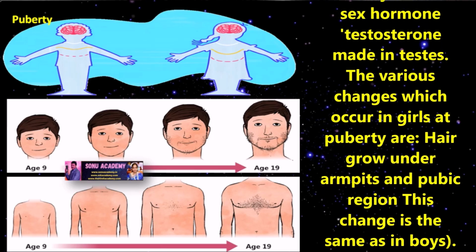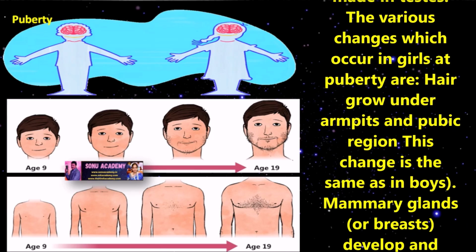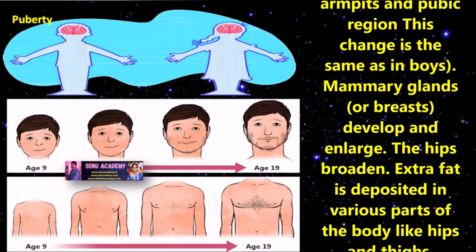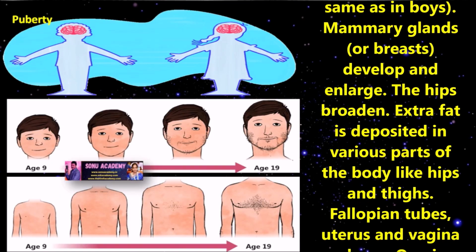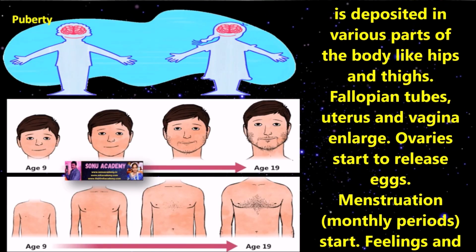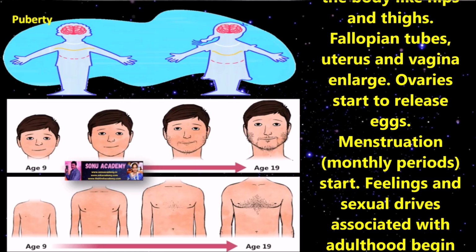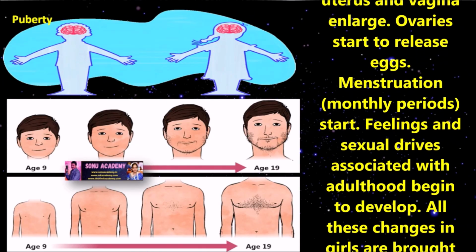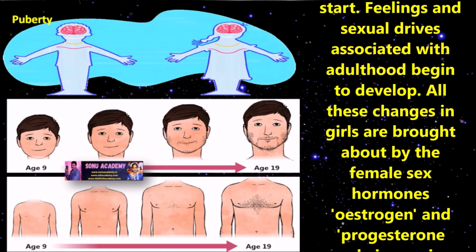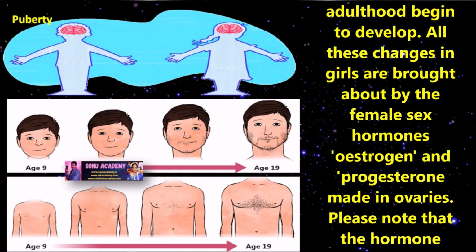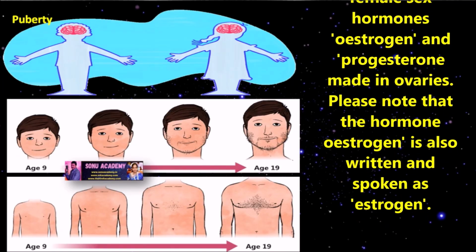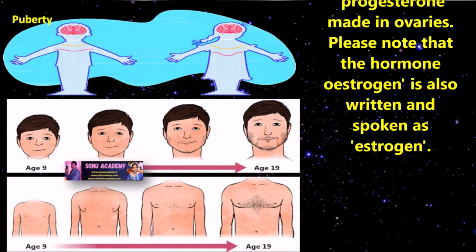The various changes which occur in girls at puberty are hair under the armpits and in the pubic region. These changes are the same as in boys. Also, the mammary glands, meaning the breasts, develop and enlarge, the hips broaden, extra fat is deposited in various parts of the body like the hips and thighs, and the fallopian tubes, uterus and vagina enlarge. The ovary starts to release eggs, and menstruation, meaning the monthly period, starts. Feelings and sexual drives associated with adulthood begin to develop. All these changes in girls are brought about by the female sex hormones estrogen and progesterone made in the ovaries.